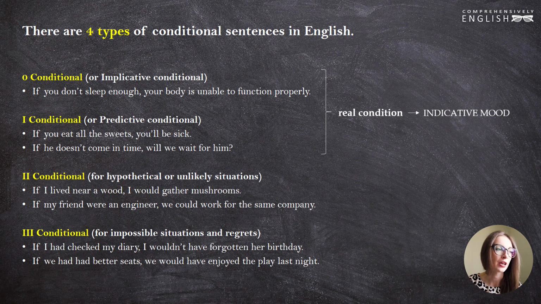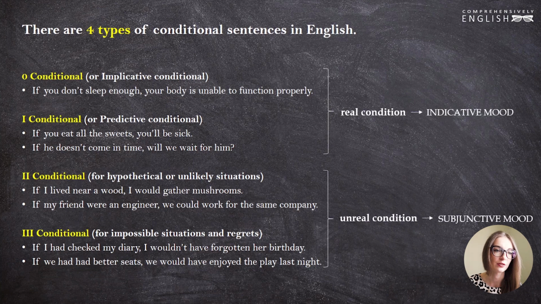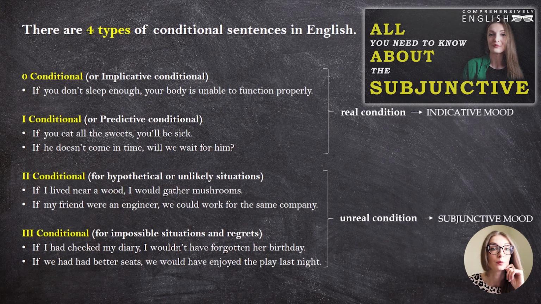So these two types of conditional sentences, the second conditional and the third conditional, speak about unreal conditions, and thus they exist in the subjunctive mood. If you haven't seen my video on the subjunctive mood, please follow the link down below. There I explain how the subjunctive mood is formed and what types of subjunctive sentences we have, so I do recommend that you watch it.